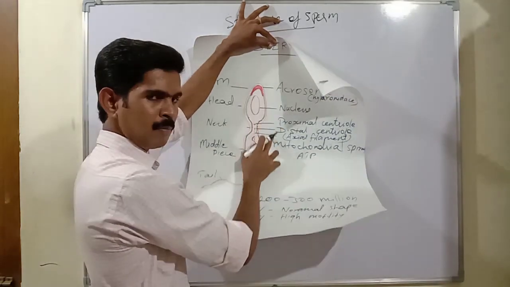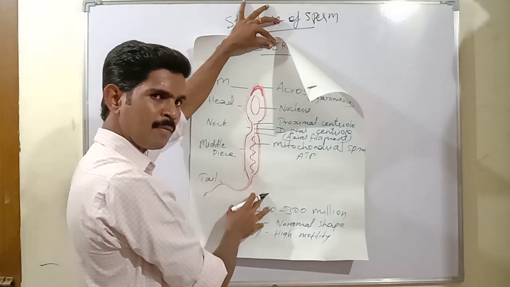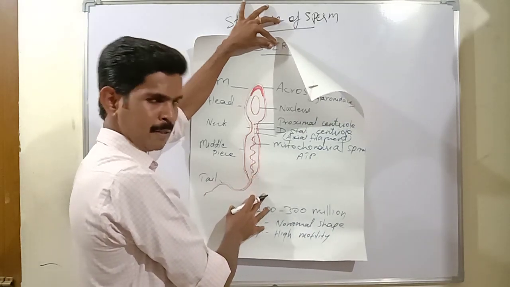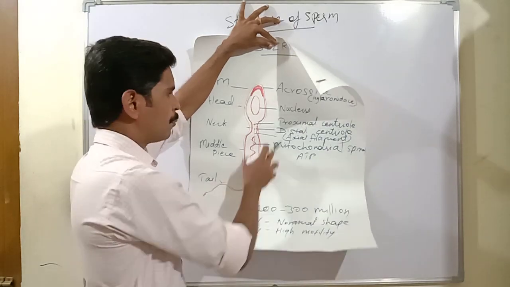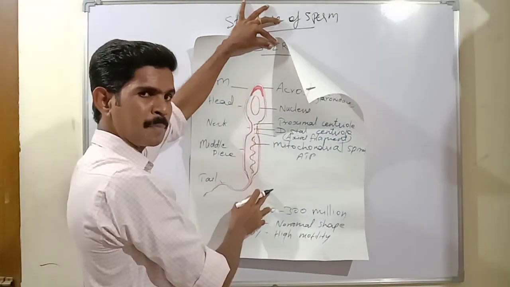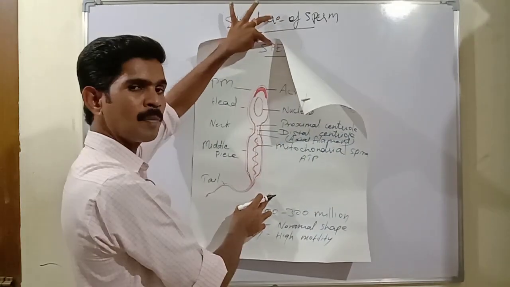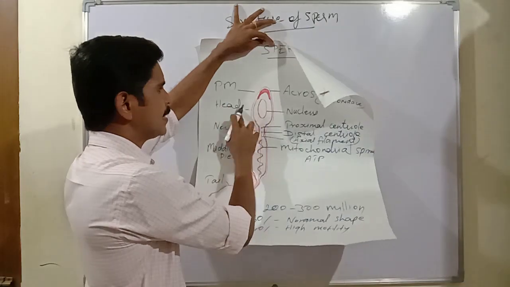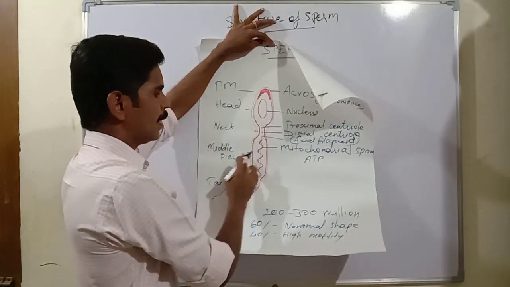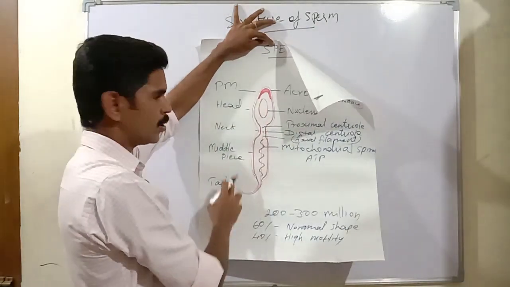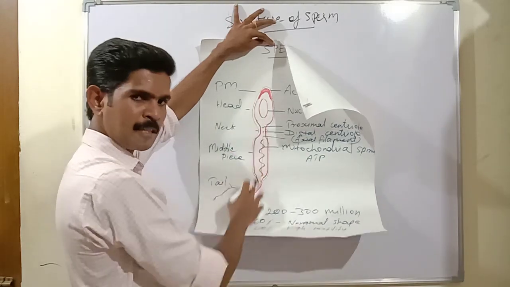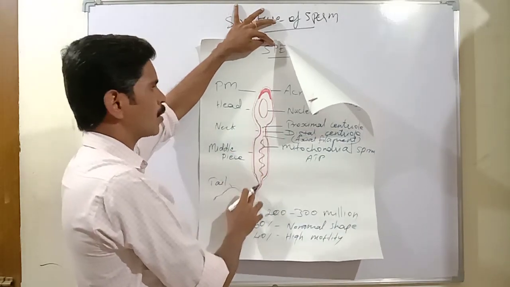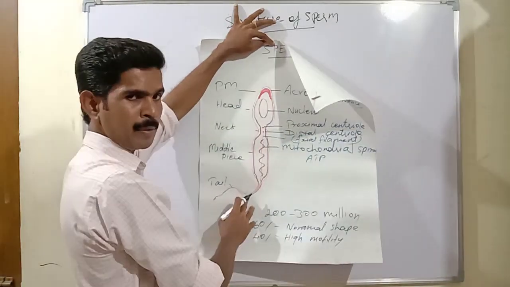Then the body of the sperm is divided into 4 parts: head region, neck region, middle piece, and tail. Now we are going to study all these parts one by one.